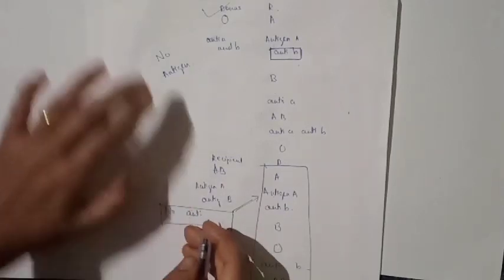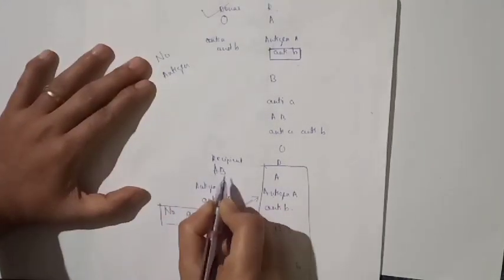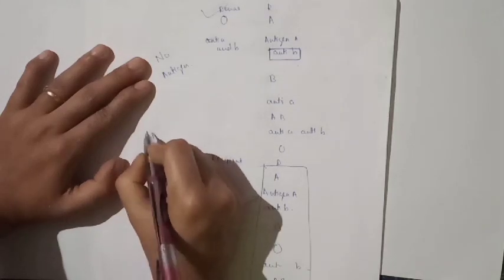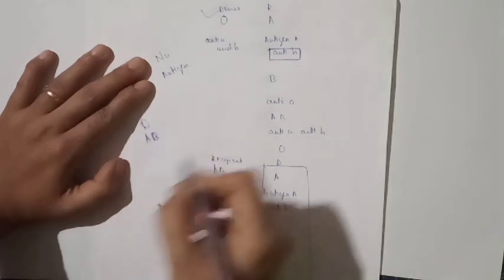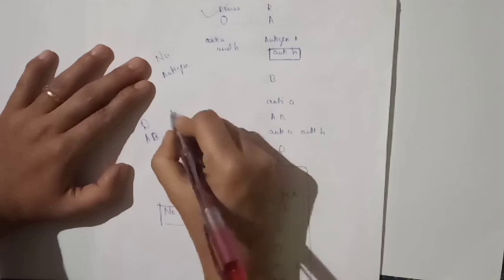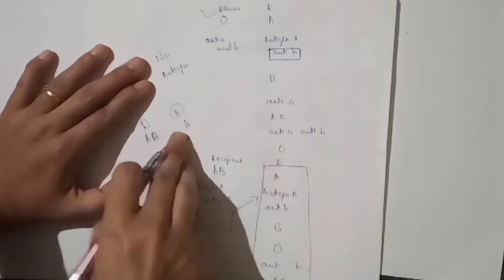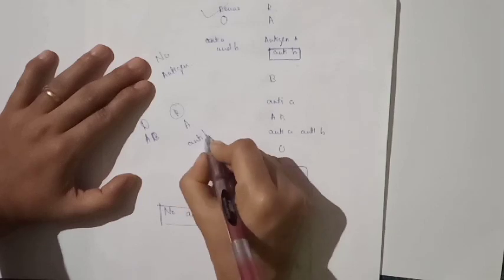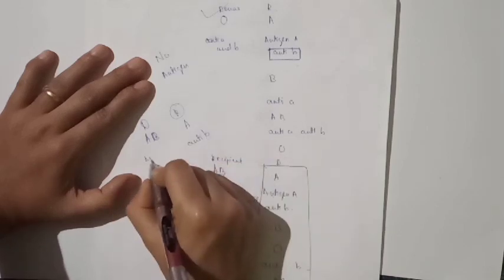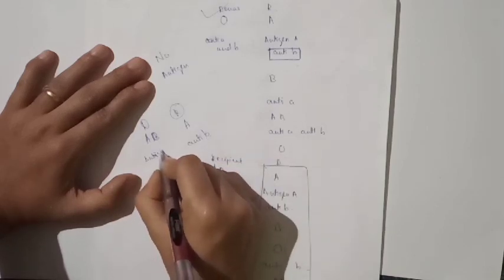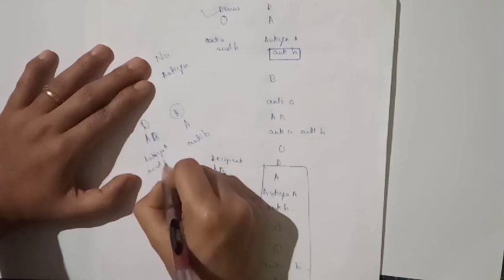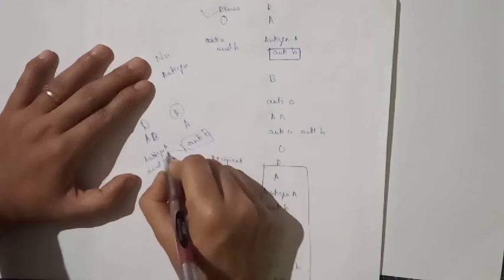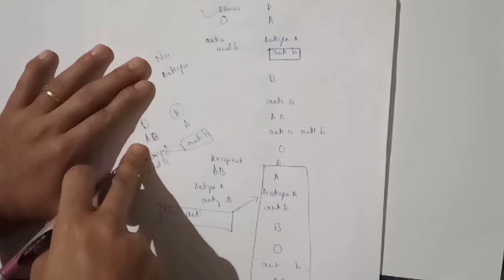Why is this so? Suppose AB becomes the donor and A becomes the recipient. What happens? Here antibody B is present, and the donor has antigen A and B. So this antibody detects the antigen B and agglutination occurs.